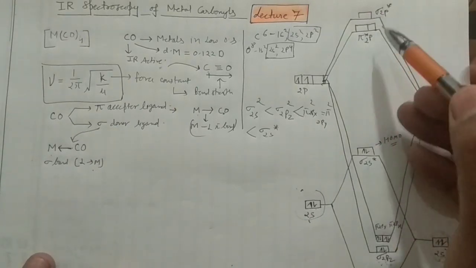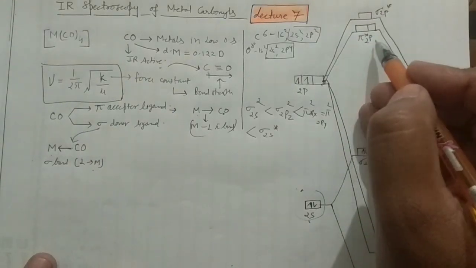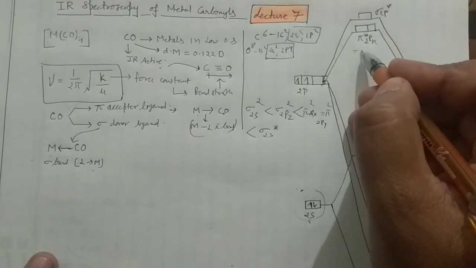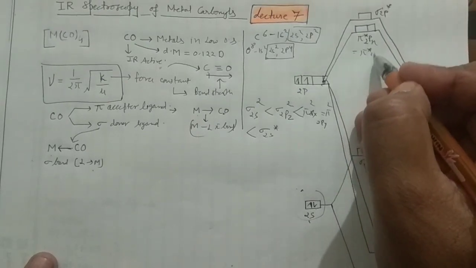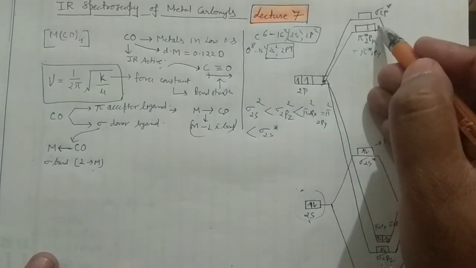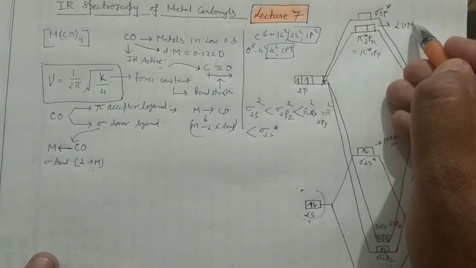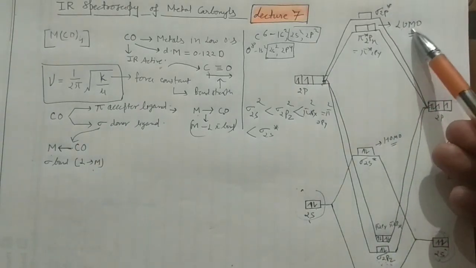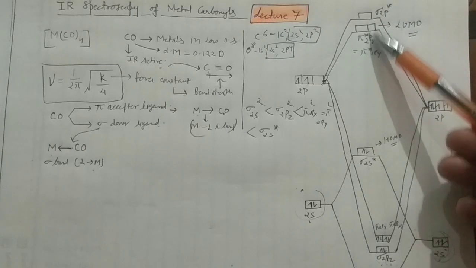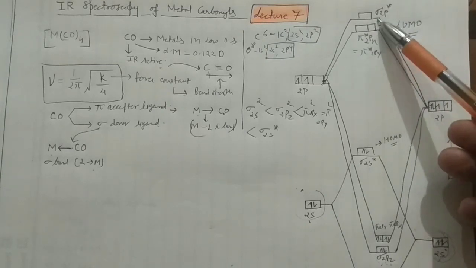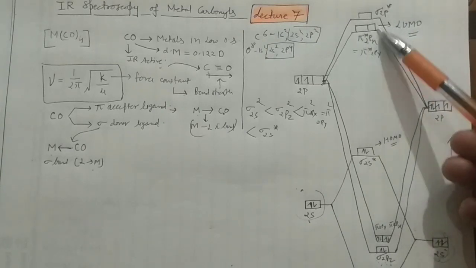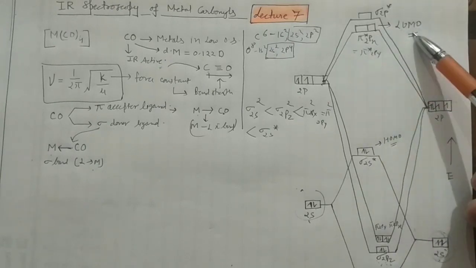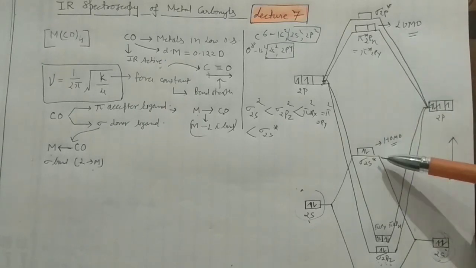Now in that case, the pi 2p, that is pi antibonding 2px equals pi antibonding 2py, they are empty, so they are LUMO. So what is the meaning of LUMO? Lowest unoccupied molecular orbital. These two are the unoccupied ones, and out of these, this px, py pi, they are unoccupied and lower in energy, so they are LUMO. So this is the concept of the HOMO and LUMO.